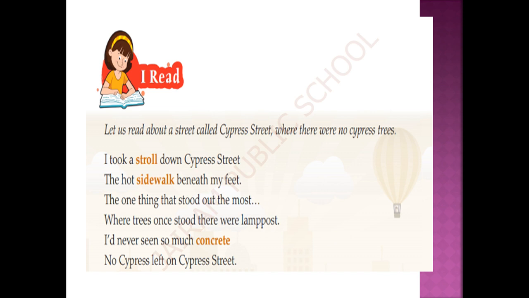Now let us go back to this poem. Here the word I is referring to the poet. One day I took a stroll down Cypress Street. One day the poet was walking leisurely on Cypress Street.